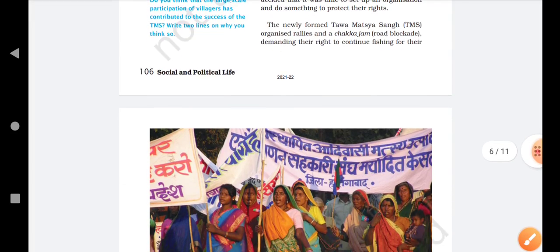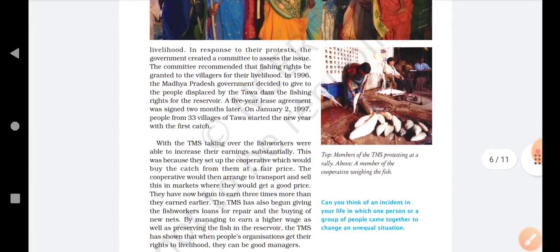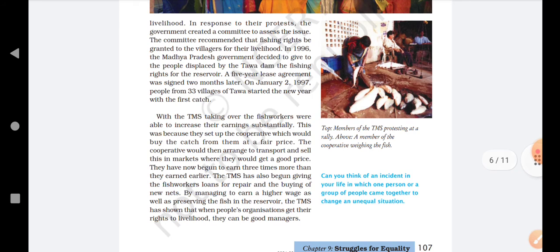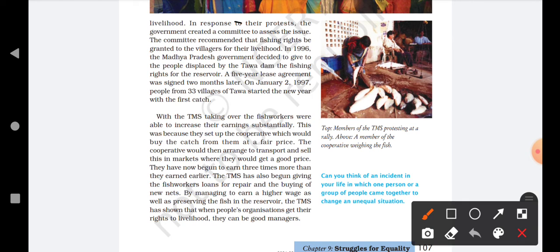in the Tawa River. In response to their protest, the government created a committee. Now they protested so much that the government was forced to take some kind of step. So the government created a committee against this issue. The committee recommended that fishing rights be granted to the villagers for their livelihood. The committee said that fishing rights should be given to the villagers only, so that they can earn their livelihood.